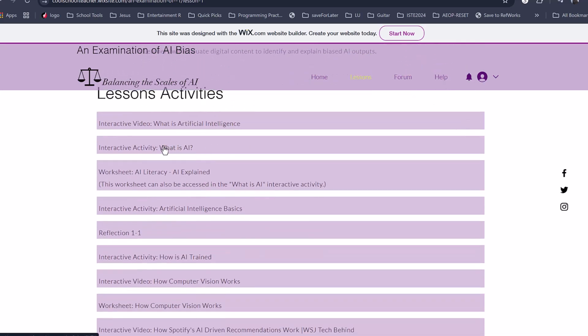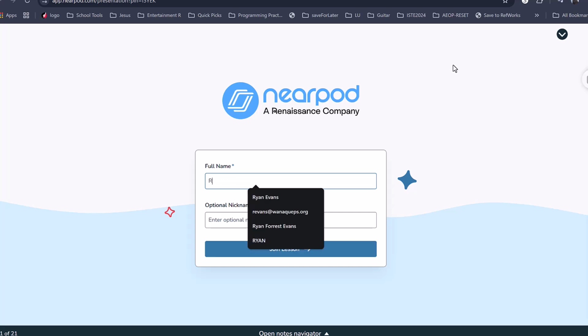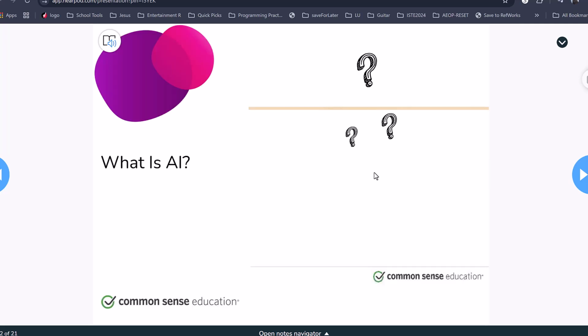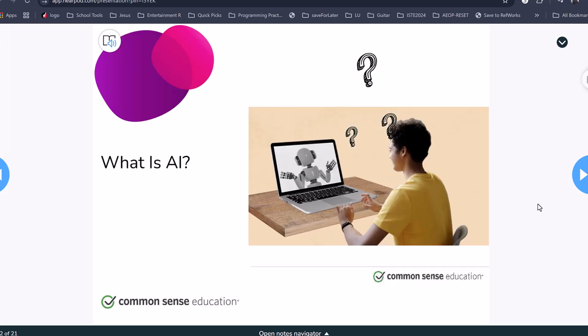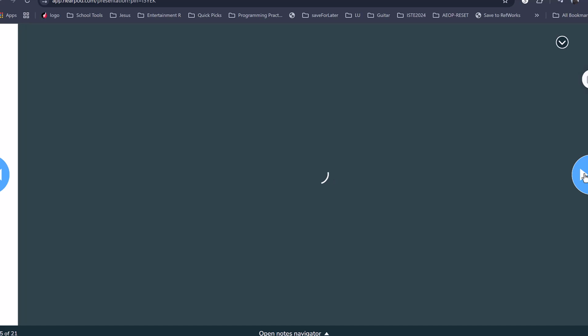There's an interactive activity to give students an understanding of what is artificial intelligence. This activity is hosted on Nearpod, so students will enter this and enter their name and click Join Lesson. And this is a slide presentation that has interactive activities throughout. So what is AI? We have an essential question, our learning objectives.